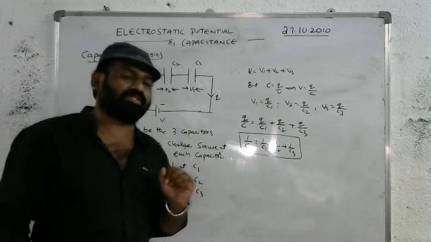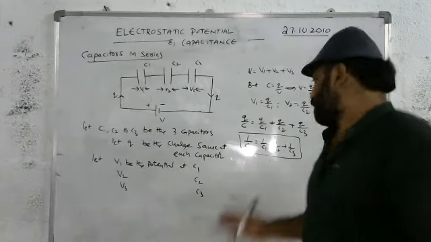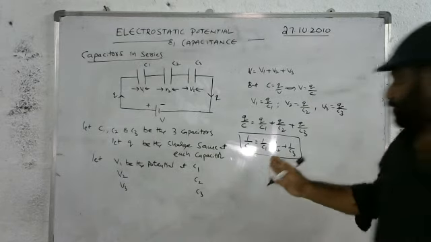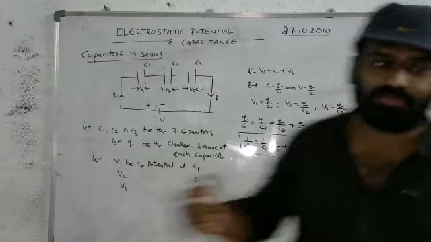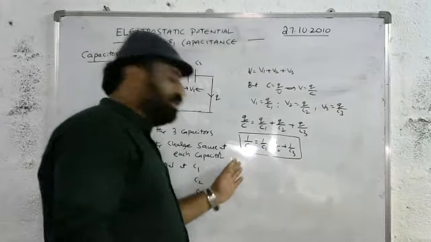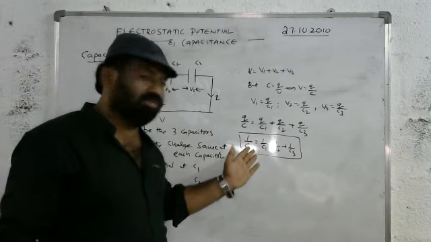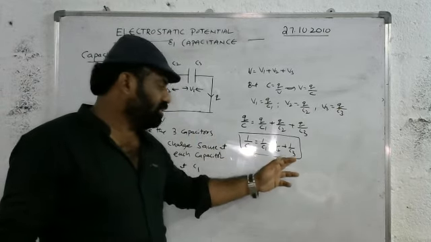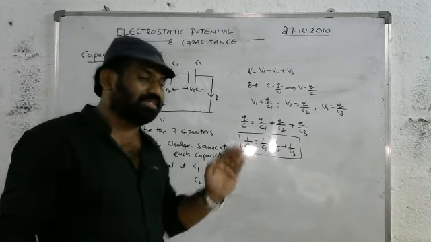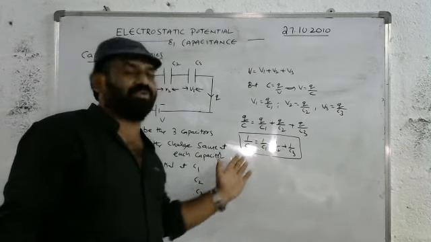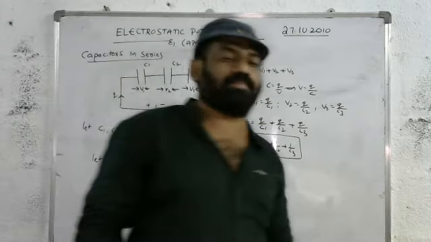If three capacitors are connected in series, 1 by C equals 1 by C1 plus 1 by C2 plus 1 by C3. So how can we define the net capacitance? The reciprocal of the net capacitance is equal to the sum of the individual reciprocals. This is about the series combination of the capacitors.